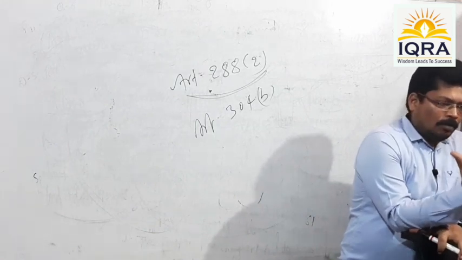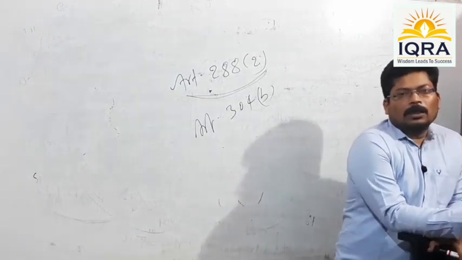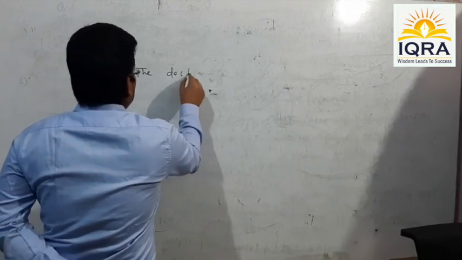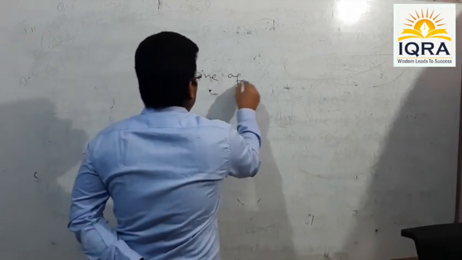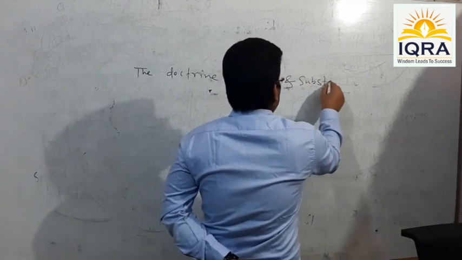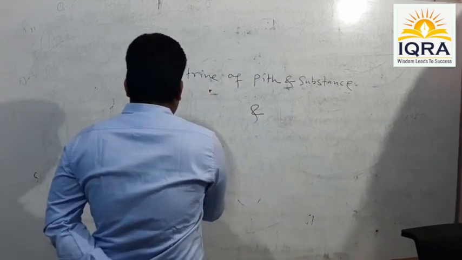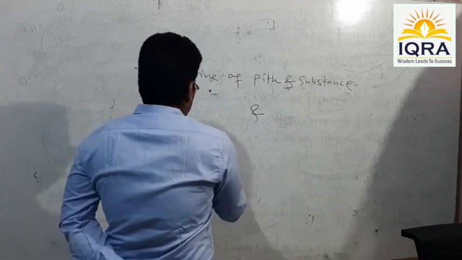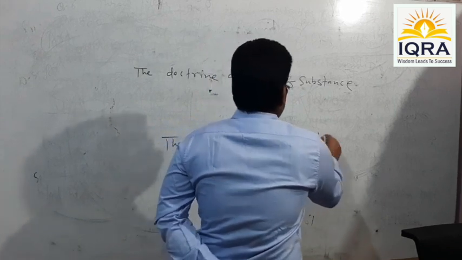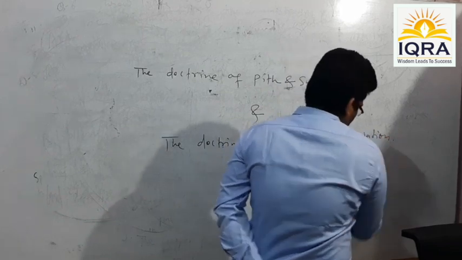First one is the doctrine of pith and substance, and second one is the doctrine of colorable legislation.